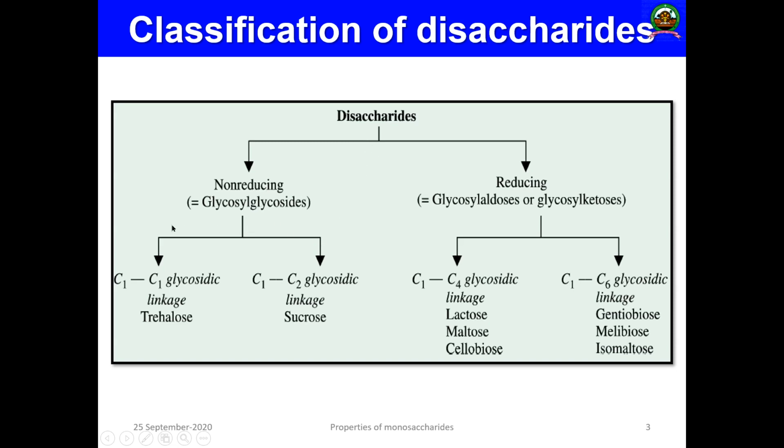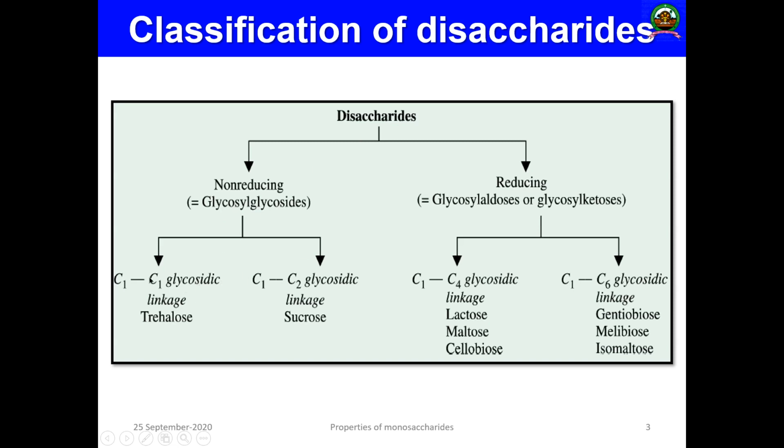I told you disaccharides comprise a glycosidic linkage. Based on which carbon atoms in the monomeric units participate in the glycosidic linkage formation, the non-reducing disaccharides are classified into 2 groups.